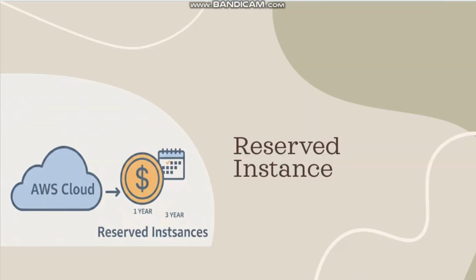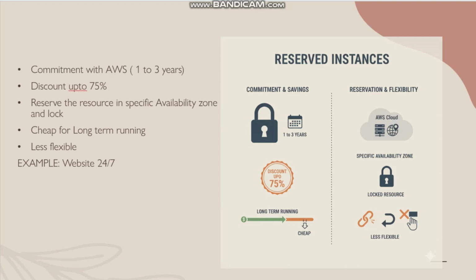Reserved instance. In reserved instance, there is a commitment with AWS for 1 year or 3 years and it provides a discount up to 70%. In reserved instance, we secure the particular resources in the specific availability zone for our future use so that we can prevent the resource exhausted condition at that time.